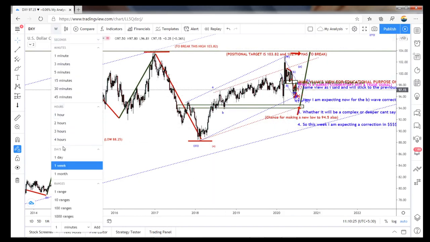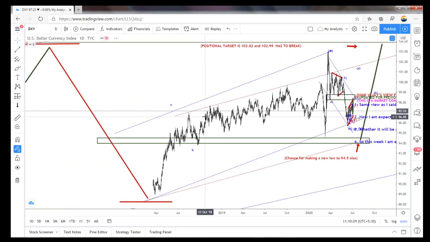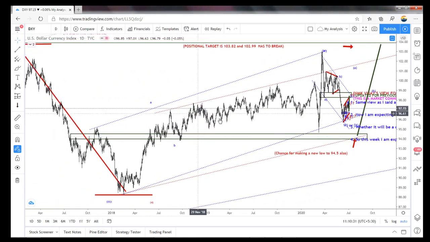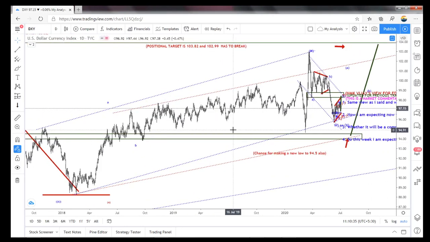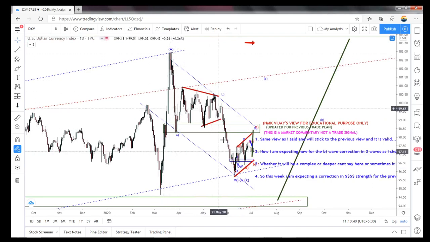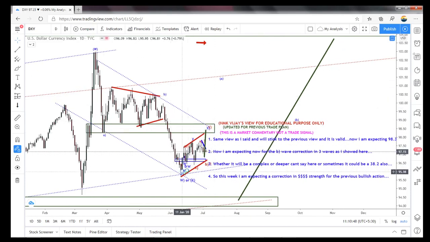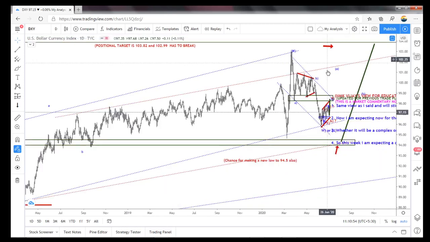So according to the daily view, I took it as an irregular flat in the wave 4, and these are all diagonal patterns that I have explained previously. So currently I am expecting one A, B, C is over. So whether it will continue to that connecting wave and again one more ABC is possible, or it will continue like this kind of diagonal wave for the Y wave is possible.